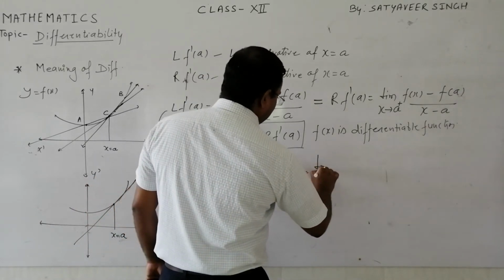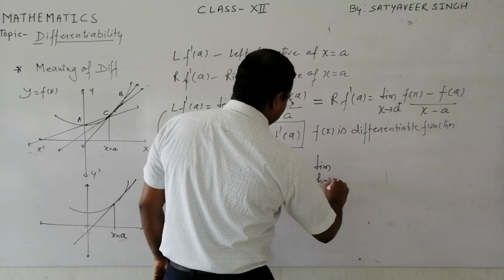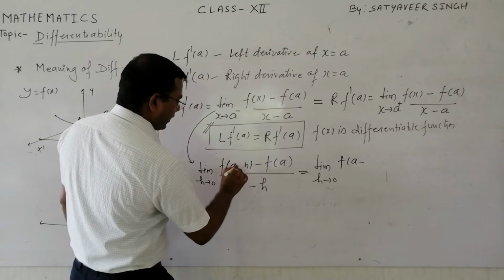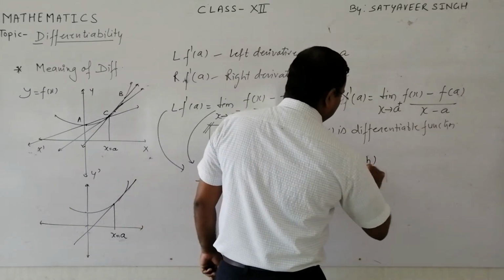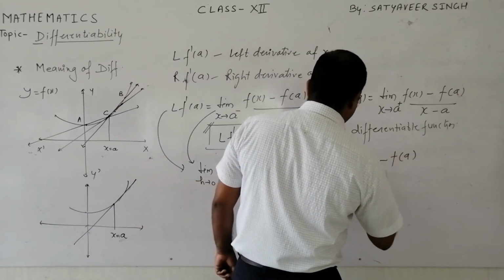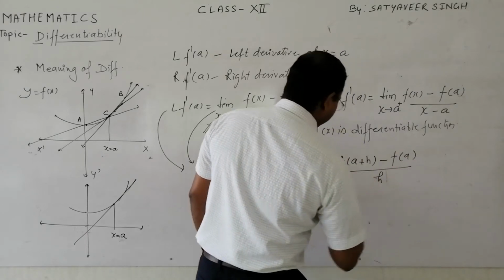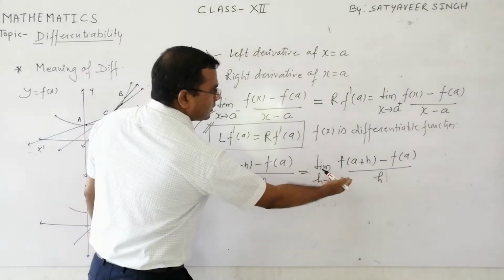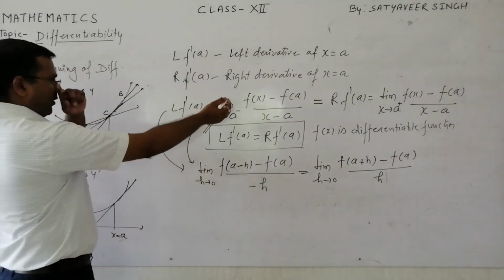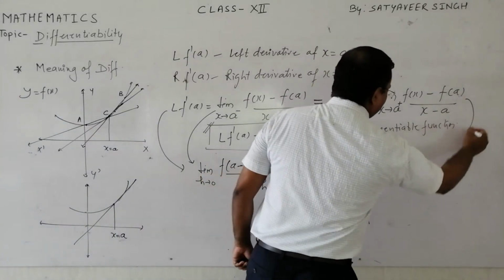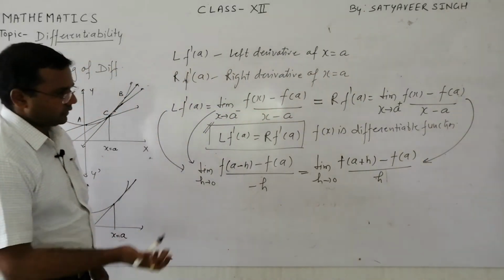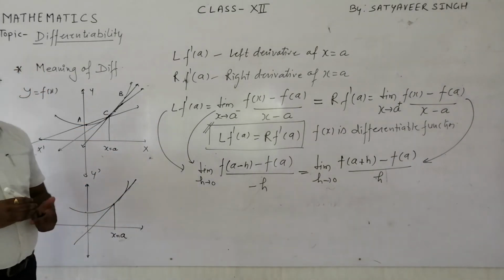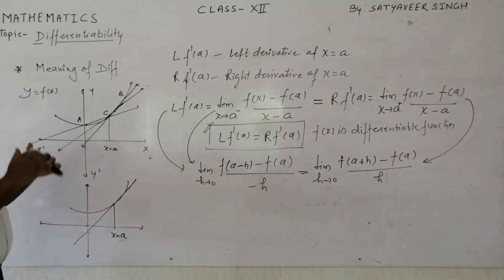And this is equal to limit h tends to 0, f of A plus h minus f of A upon plus h, for the right derivative. You can also use this for finding the derivative. It is the same result. This is the theory behind finding the derivative. I will take some examples now so that you can understand this concept in more detail.